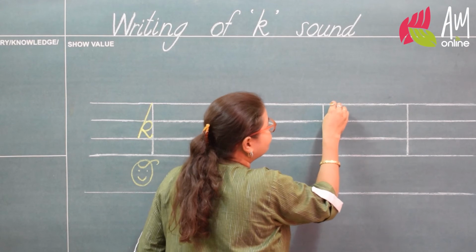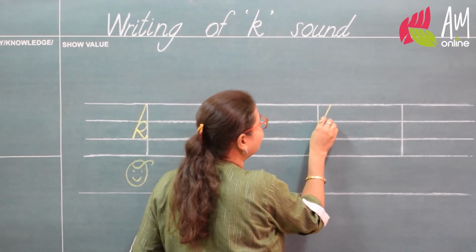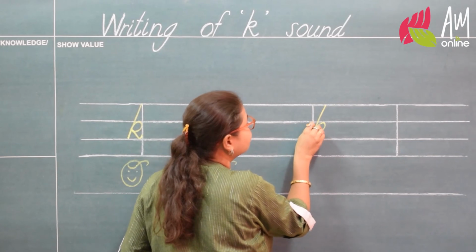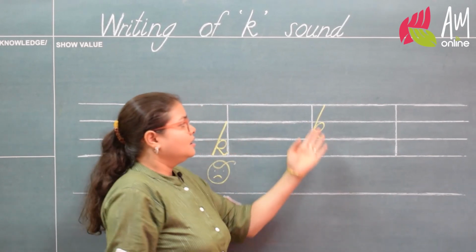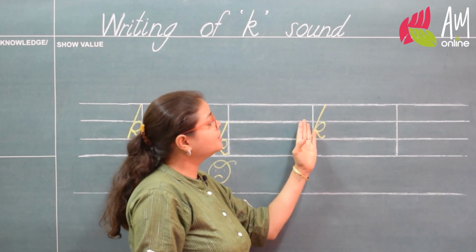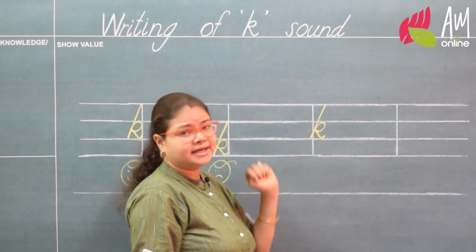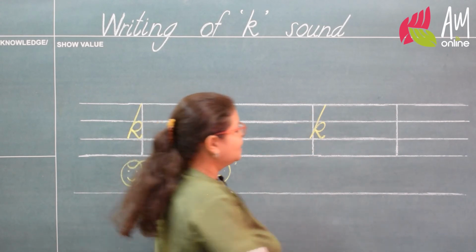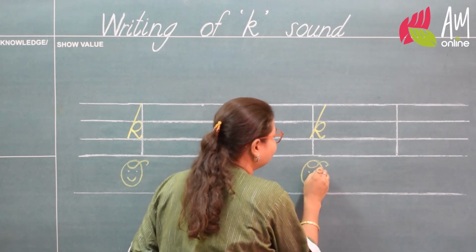Now, top start, slant down, go up, make a round and then make a kick. I have started it from the top line, but my kicking curve went right side of this standing line. Okay, so again I have to give it a sad face.